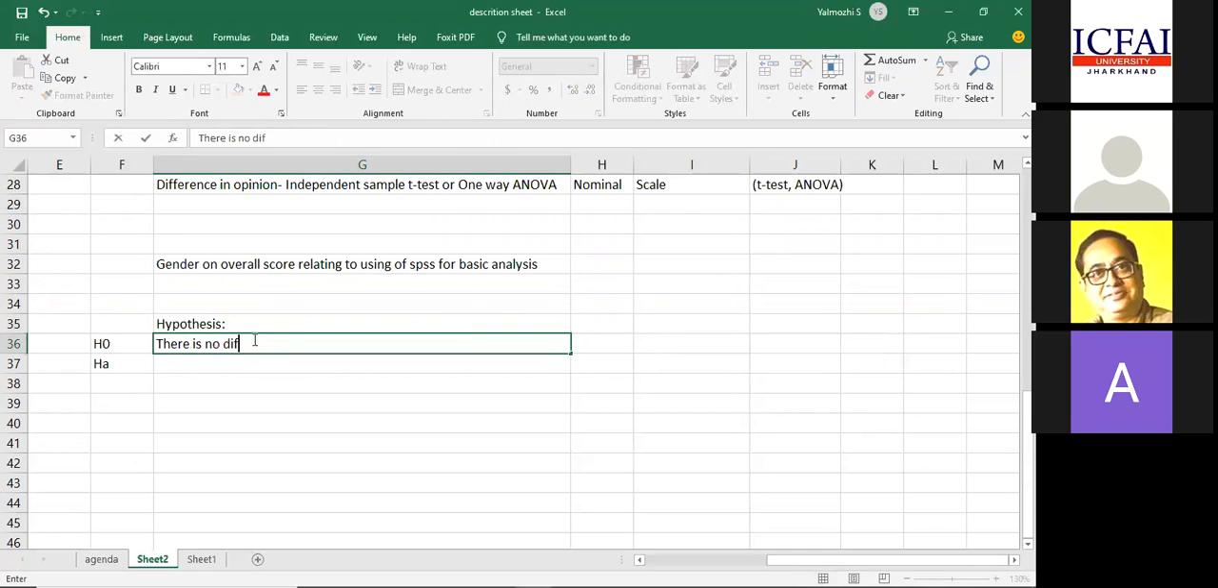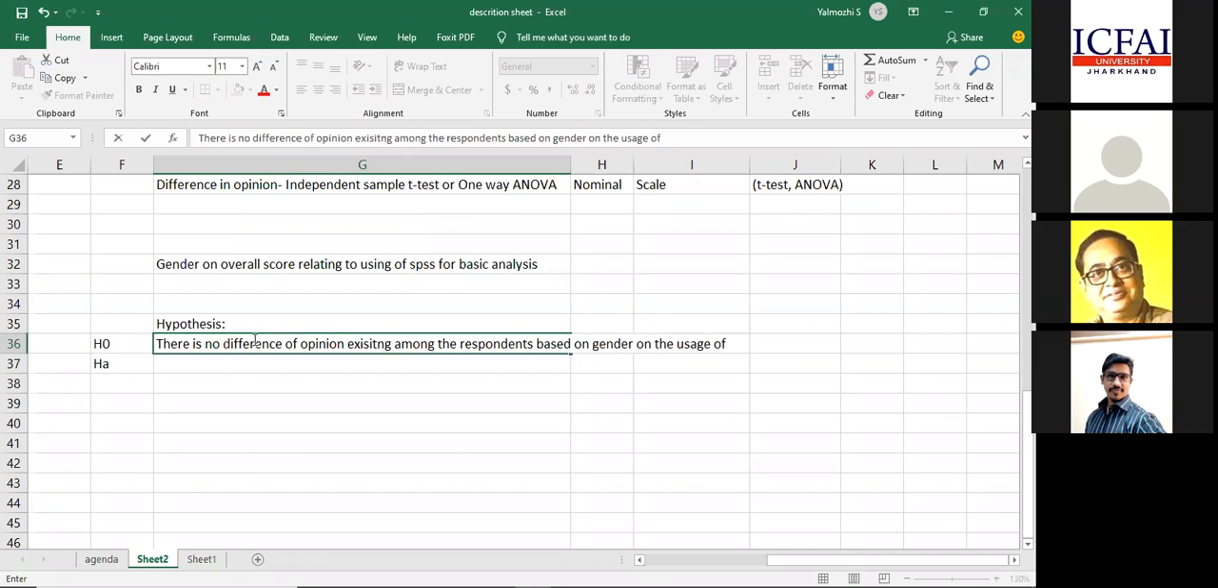There is no difference, leave out the spelling mistake, please pardon me, of opinion existing among the respondents based on what? Based on gender. Based on gender on what? On the score. On the usage of SPSS. We can make it in any format, sir. There is no hard and fast rule. Usage of SPSS for basic analysis. Yeah, this is my null hypothesis.